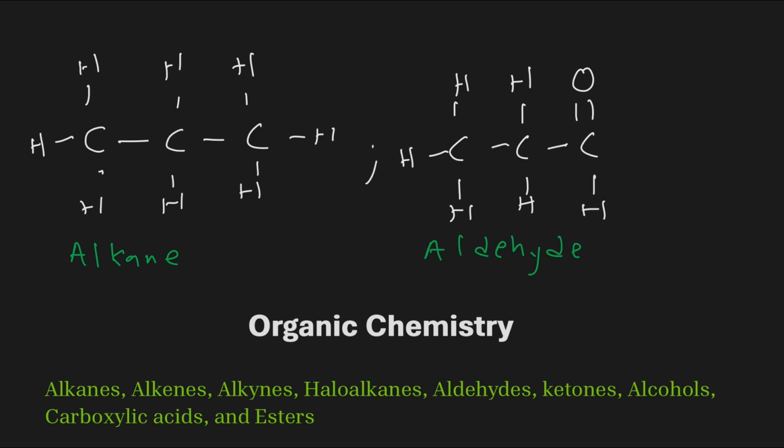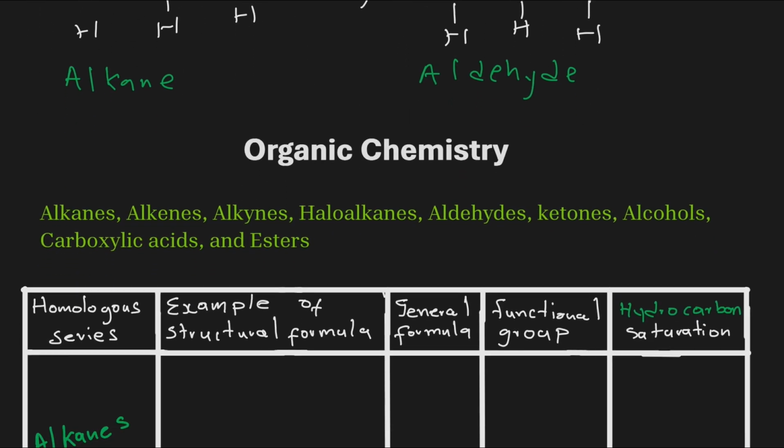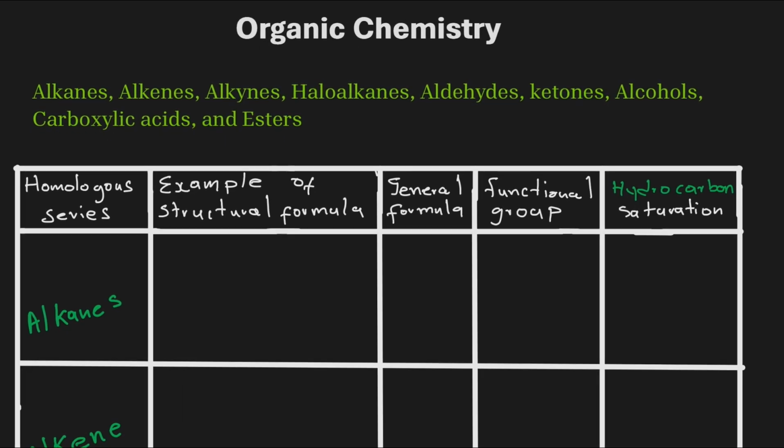These families we call homologous series. We're going to look at 9 different homologous series, which are alkanes, alkenes, alkynes, haloalkanes, aldehydes, ketones, alcohols, carboxylic acids, and esters.